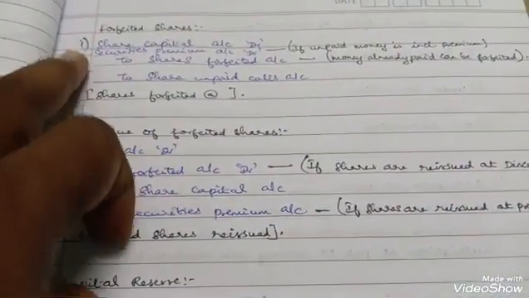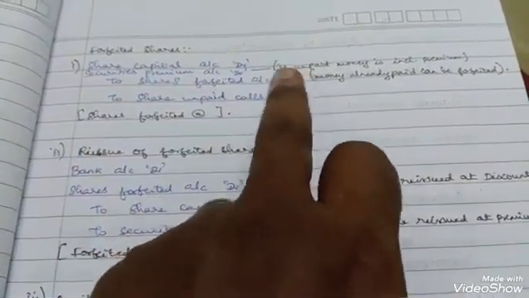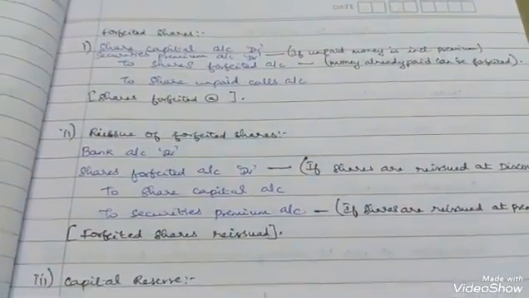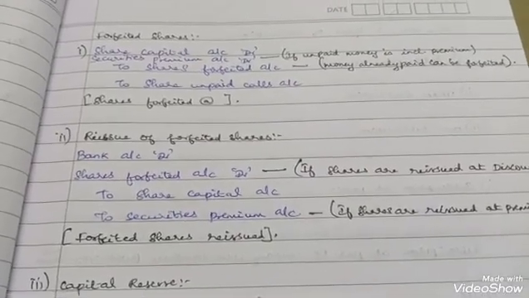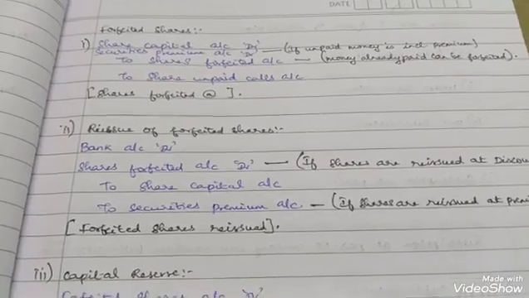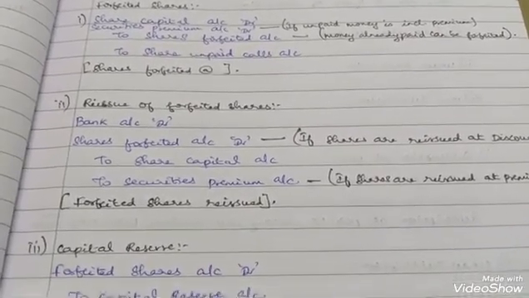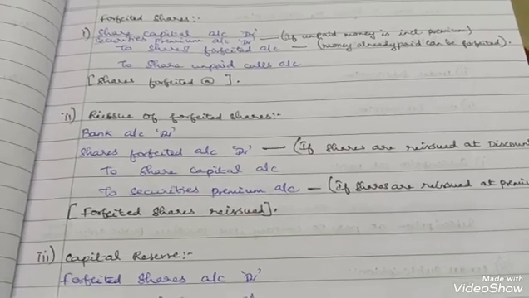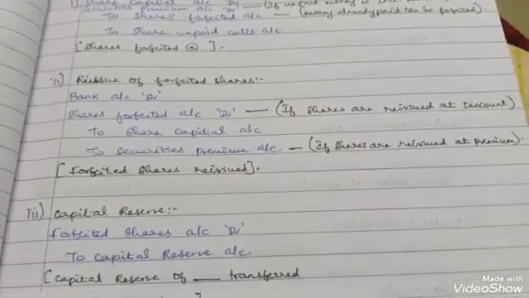At that time the journal entry will be the same, but in the amount some changes will happen. I will be discussing that in detail while doing the problems. So for now, this is the journal entry, very, very important. And I also told you the calculation part regarding the forfeiture, reissue and capital reserve.